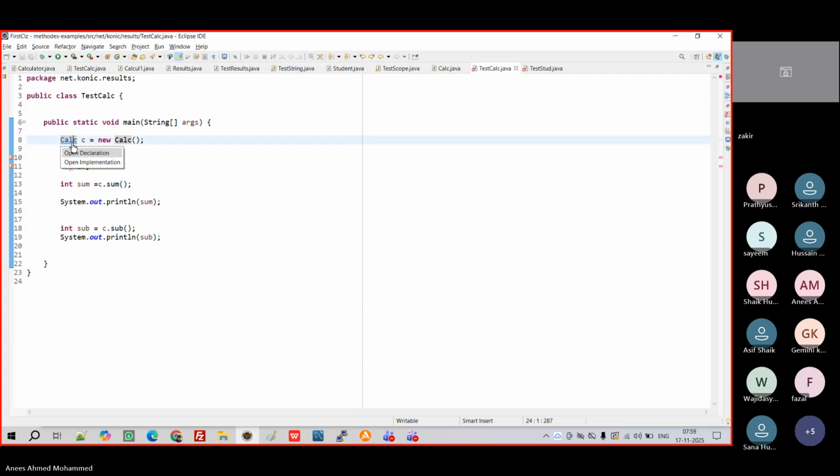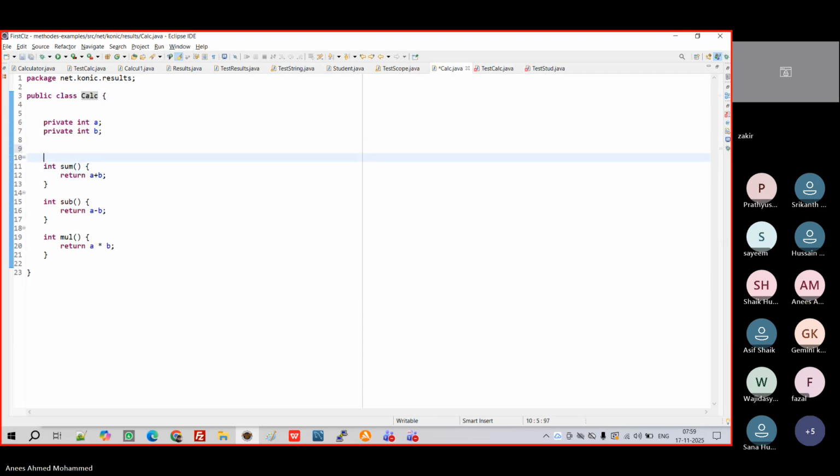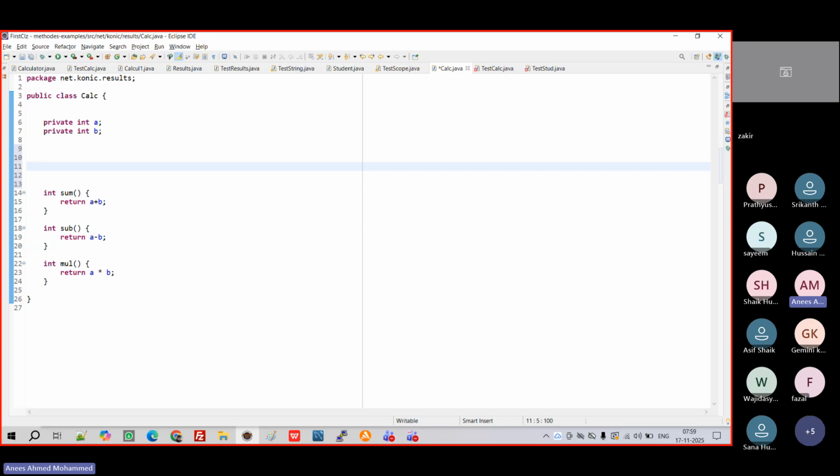Let's see. What I will do is here, I will write setters and getters. I will use the method set to set the value. I will write public void set AB. I can give any name, but to make sure that I'm not getting confused, I'm writing set AB. Then I will pass int x, int y.